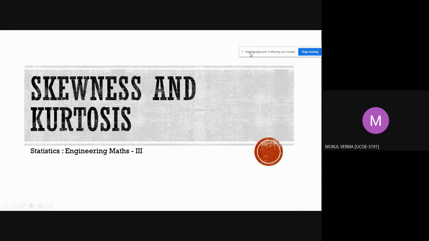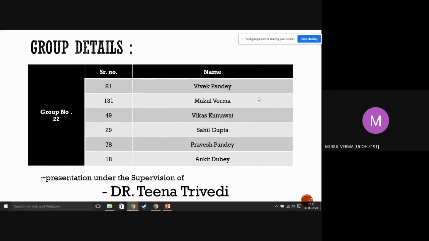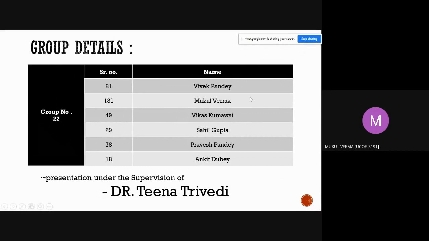I am Mukul Verma, and my serial number is 131. Our topic for today is skewness and kurtosis for distribution data. These are our group members, and the project is done under the supervision of Dr. Tina Trivedi.